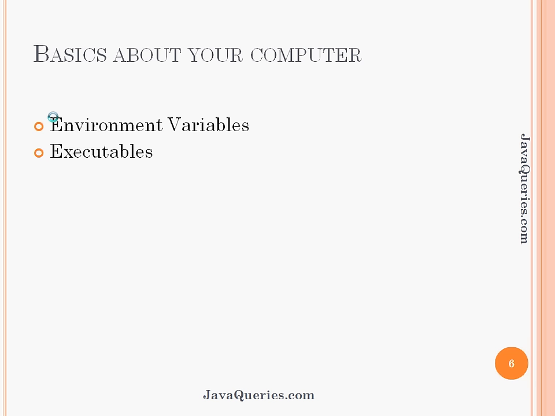So the Java path is set using the environment variable path on any operating system like Windows or Linux or any other operating system. What does this path environment variable contain and how is it used in an operating system? Whenever you type a command at the command prompt, the operating system checks the command you type and looks for an executable file in the executables directory of your operating system.